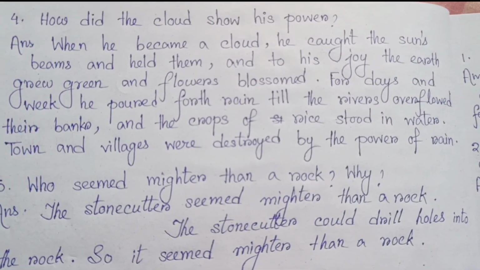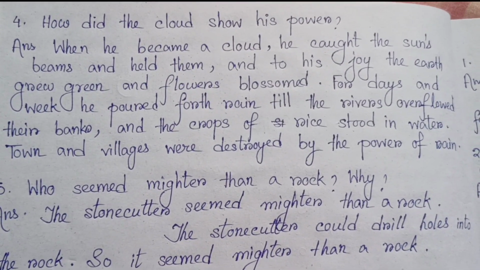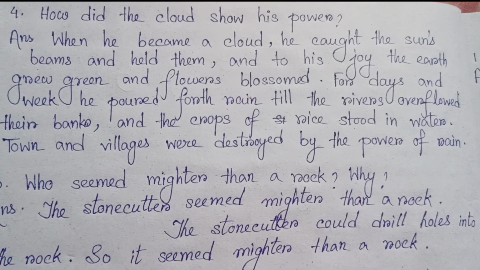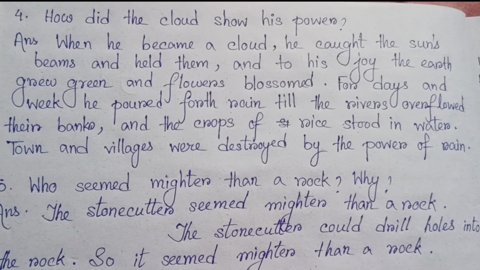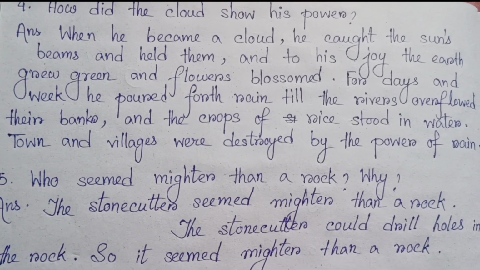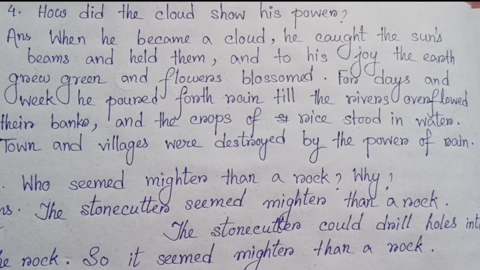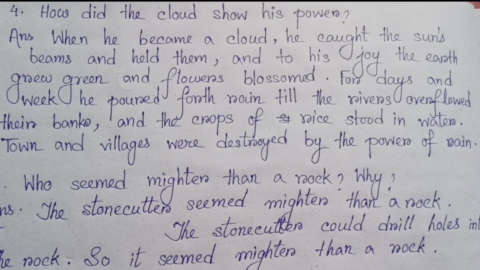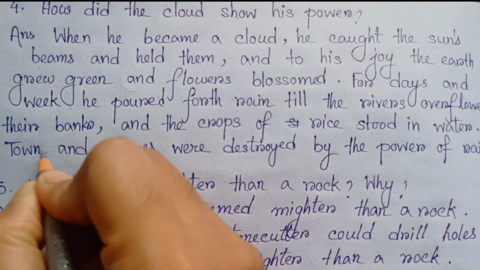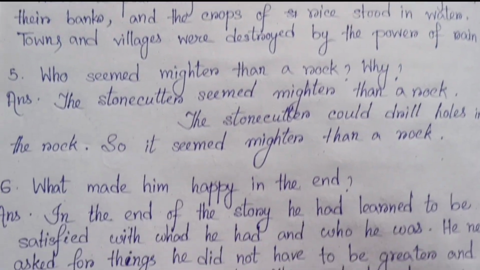Number 4, how did the cloud show his power? When he became a cloud, he caught the sun's beams and held them, and to his joy the earth grew green and flowers blossomed. For days and weeks he poured forth rain till the rivers overflowed their banks, and the crops of rice stood in water. Towns and villages were destroyed by the power of rain.